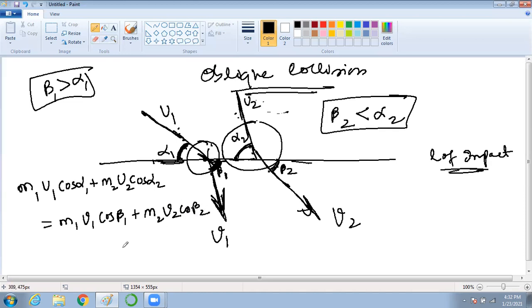Why? Because whenever u1 is hitting at an angle, what do you get? You get a cos component. Yes or no?